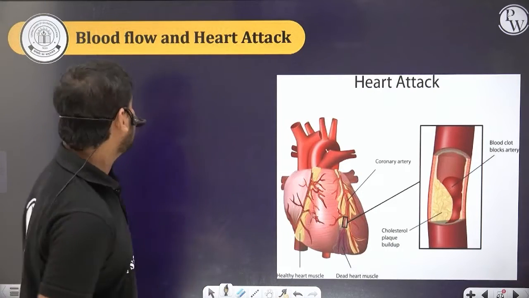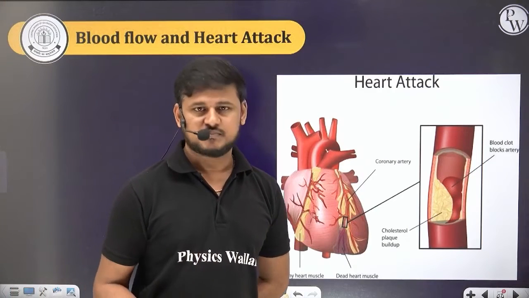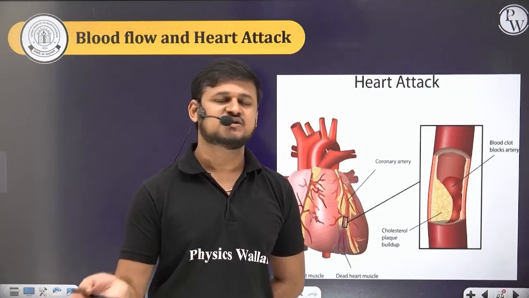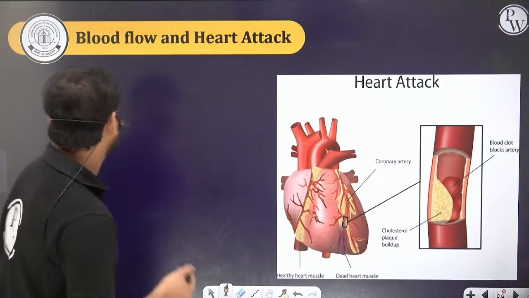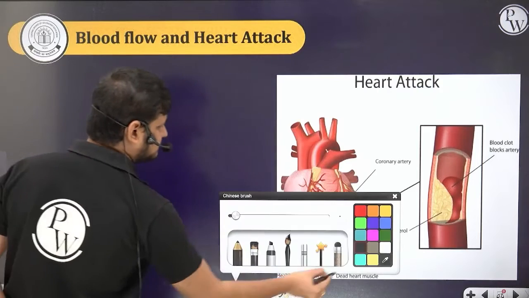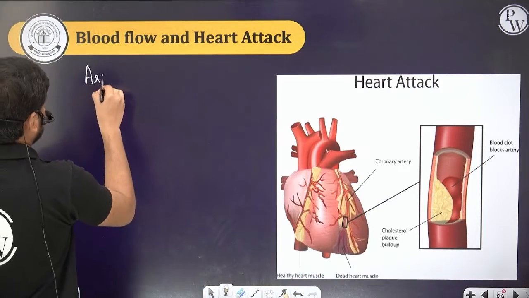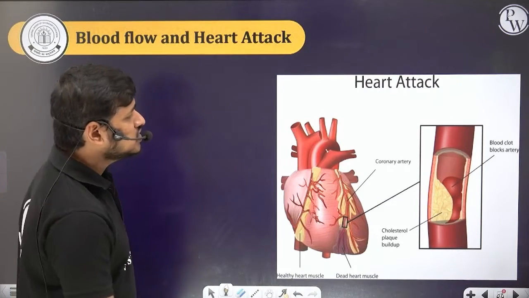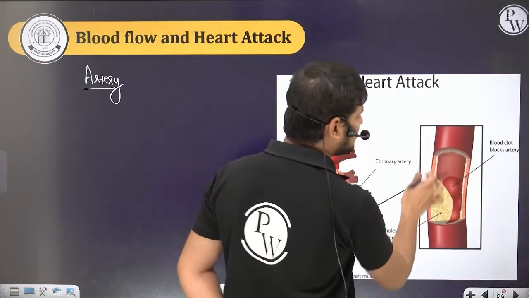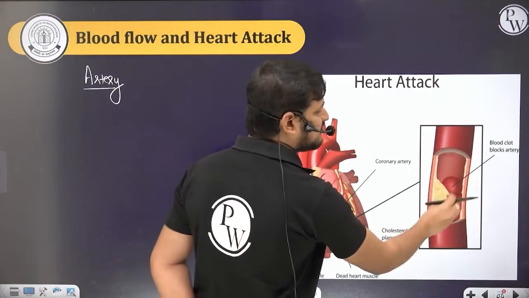The heart supplies blood to all the other parts of the body through arteries. So now, these arteries are the tubes. Arteries are nothing but tubes in which the blood flows.